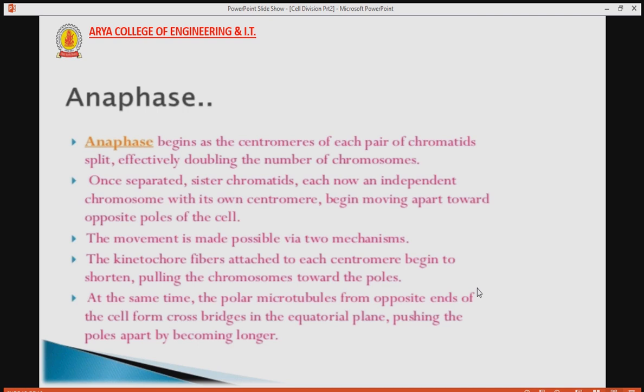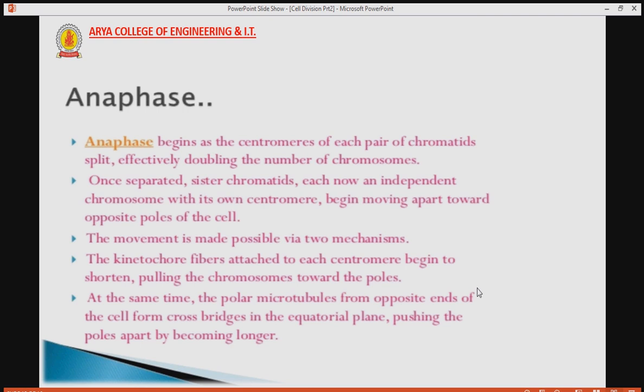The movement is made possible via two mechanisms. The kinetochore fiber attached to its centromere begins to shorten, pulling the chromosome toward the poles. So the kinetochore fiber is responsible for the movement of the sister chromatid toward the poles.